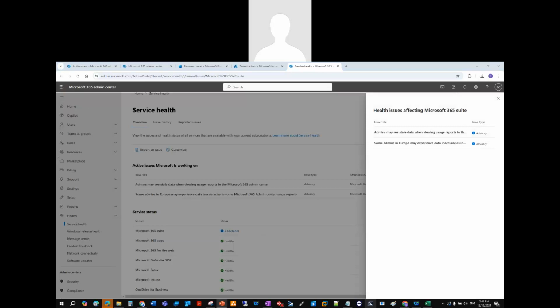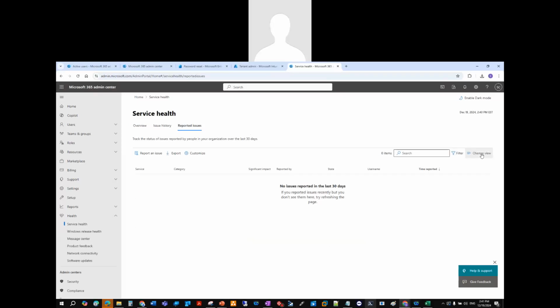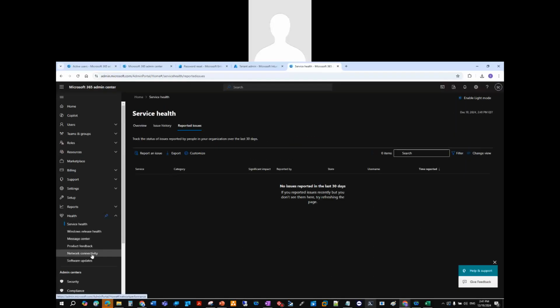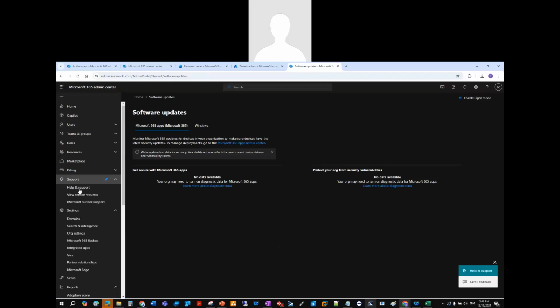If there are active issues that Microsoft is currently working on, we can see those by ID. We can see some different errors in terms of Microsoft 365 suites, right? So that's an availability feature for you guys to see, right?